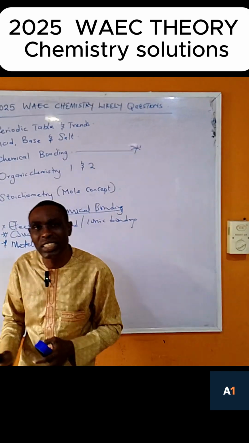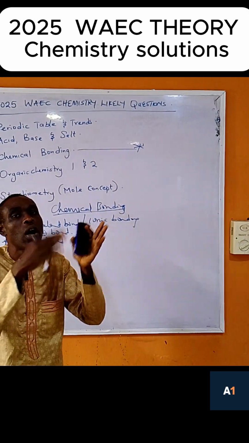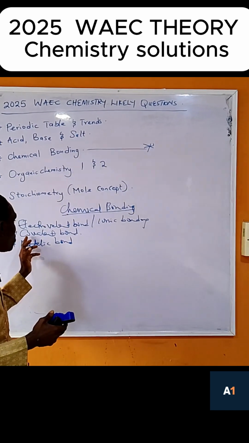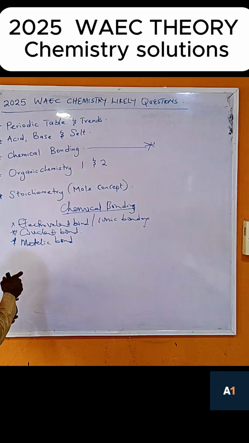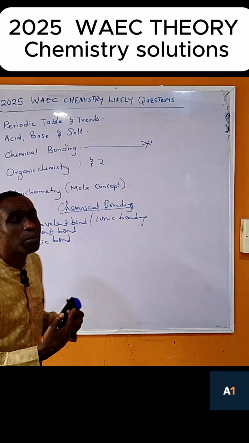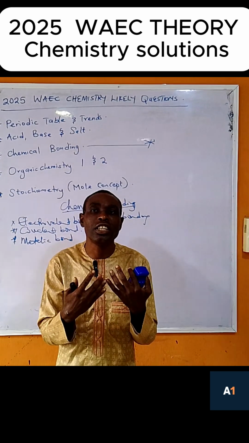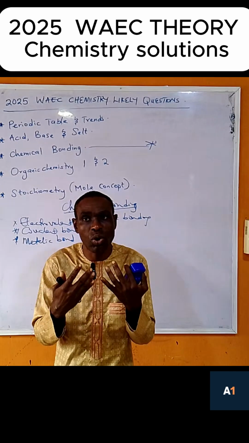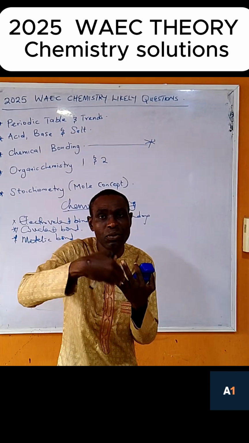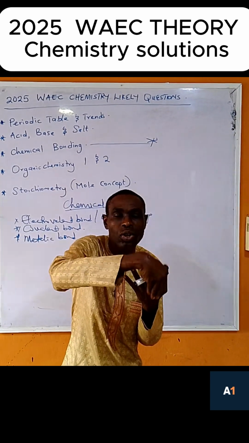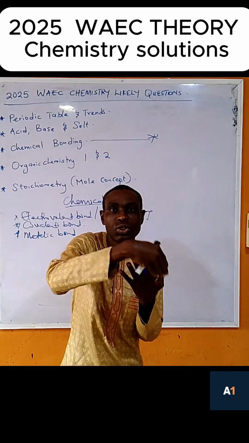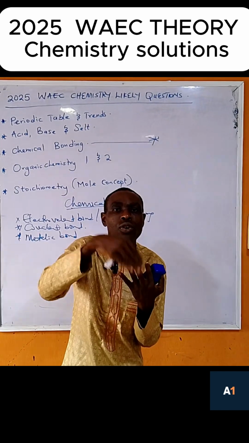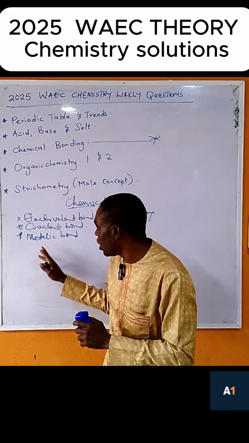But covalent bond is the sharing of electron between two or more atoms. When electron is shared, it is said to be a covalent bond. Then we also have the metallic bond. This metallic bond is the sharing of electrons, a positive ion and electrons, which are called free electrons, attracting to the positive charge, which is called the metallic bond. That is the bond between metals, usually between two or more metals. That is what we call the metallic bond.